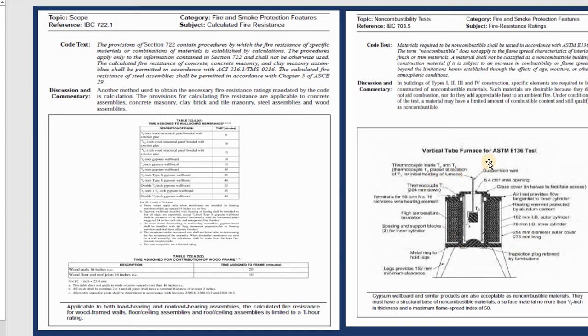And this is one of them. You can see the furnace for the ASTM E136 test, and they have the test for this one. This is the section. You can see this is the furnace, the unit from the heater, and the material outside here is qualified for fire protection. This is one example, you can see the unit of ventilation on the furnace. They have the section looking like this, and the material they use right here is high temperature insulation inside, and after that they have the space between. Everything they design right here can protect in case of fire.